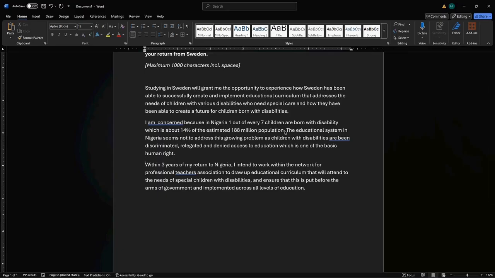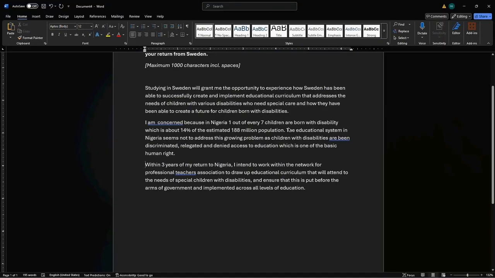Imagine this. I mean, the figures here are hypothetical. These are not current figures. You get what I mean? So these are hypothetical figures now. Okay? But look at the picture. From what he is coming to pick up in Sweden to the problem the country is experiencing. So now I am concerned because in Nigeria, 1 out of this.